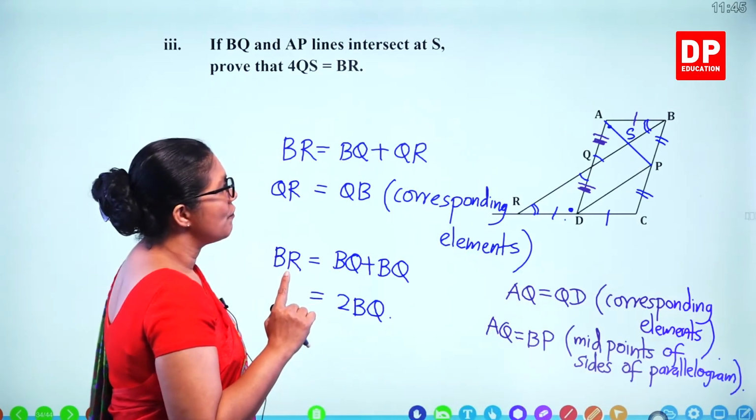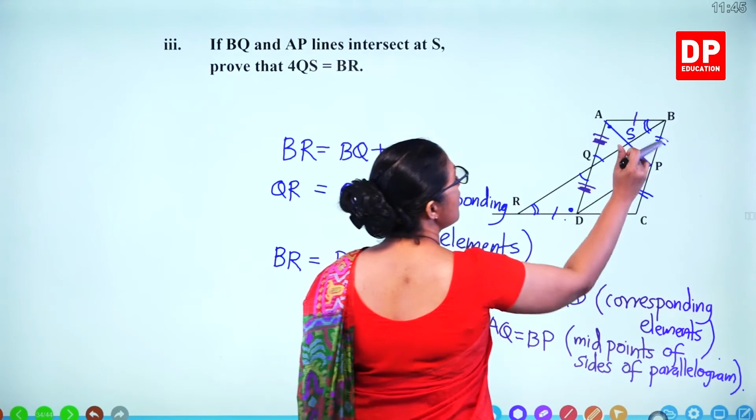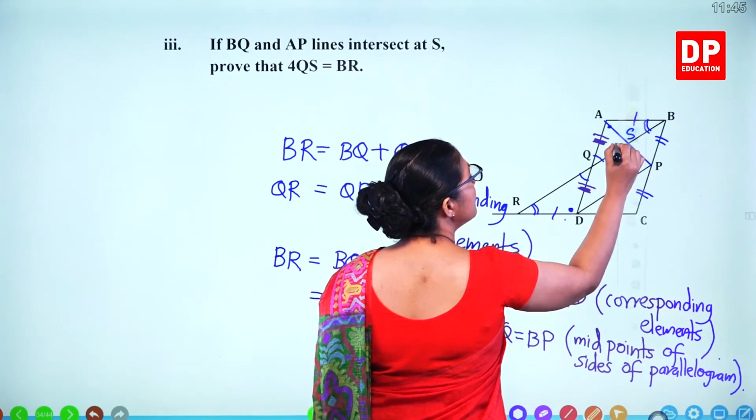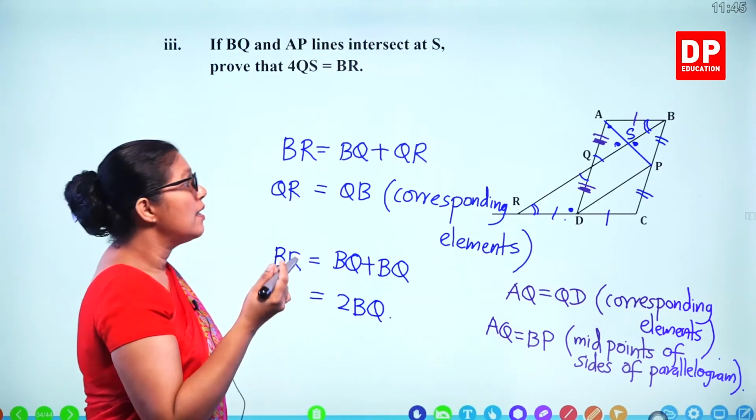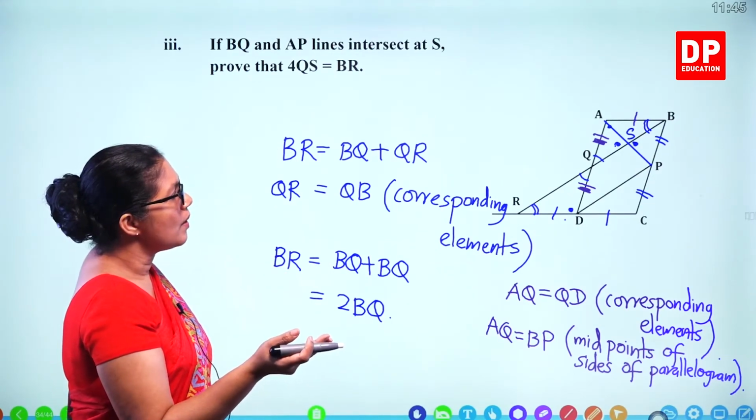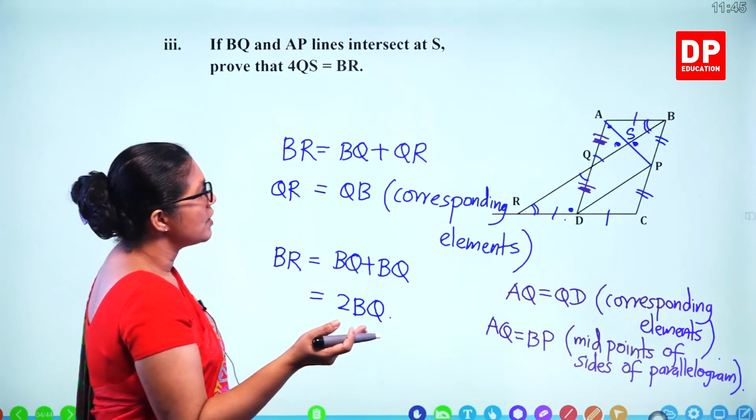Then we found out these two lengths are equal. We can show that these two angles are also equal. Opposite angles are equal. And what else?